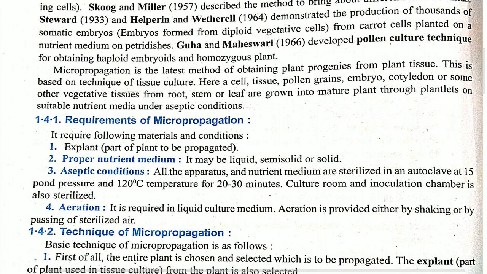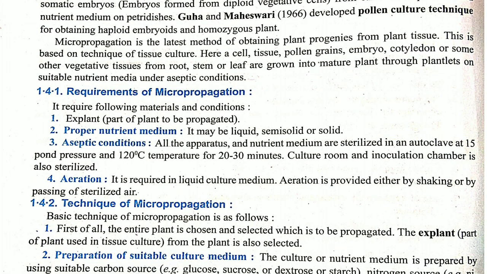Now for the process of micropropagation, four things are required. As I said, the first and foremost important thing is your explant. Any part of the plant we can take, either root, stem, leaf. Then the next one, medium, that is the nutrient medium for growth purposes. It may be solid, liquid, or semi-solid, and it is of different types. That we will see later.